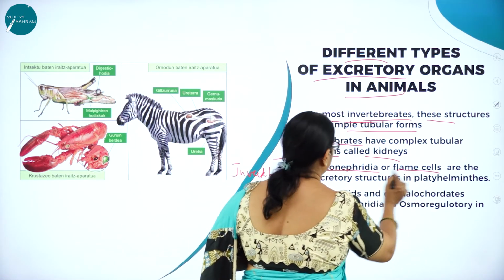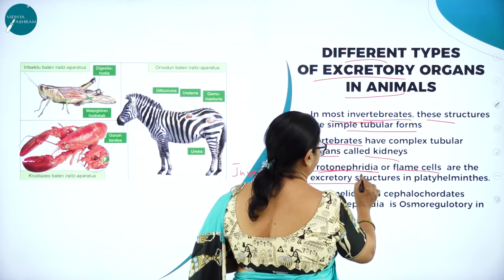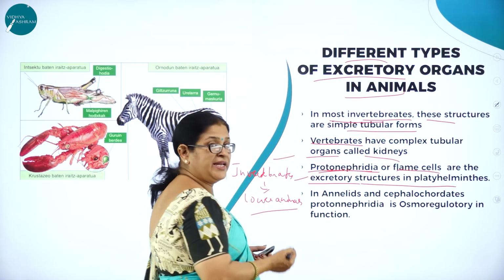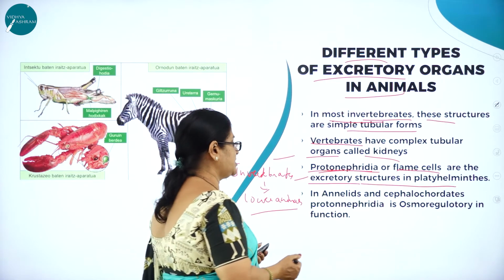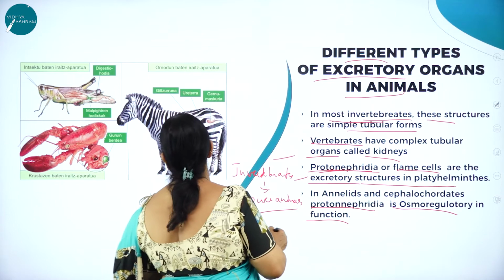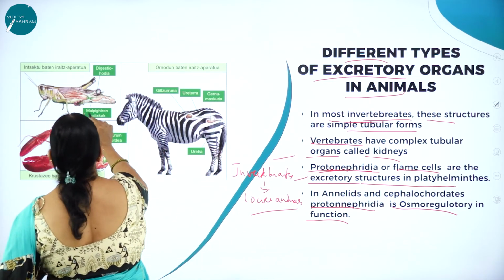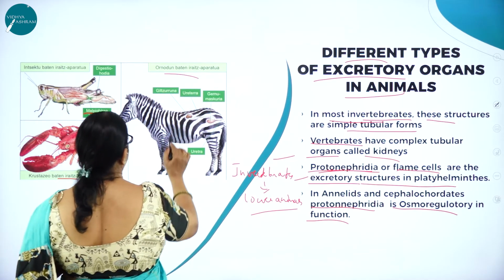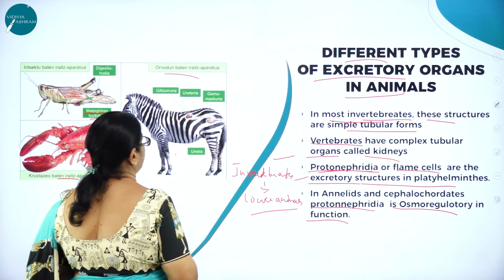Flame cells, also called protonephridia, are the excretory structures in platyhelminths. In annelids and cephalochordates, protonephridia are osmoregulatory in function. Here you can see the malpighian tubules in insects, right? And here you can see the zebra, where the kidney is there, right?